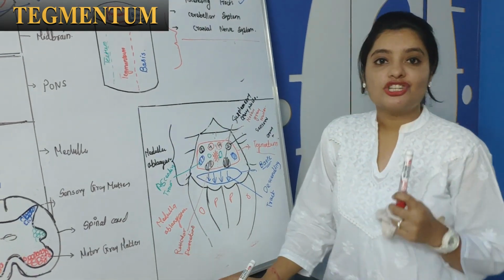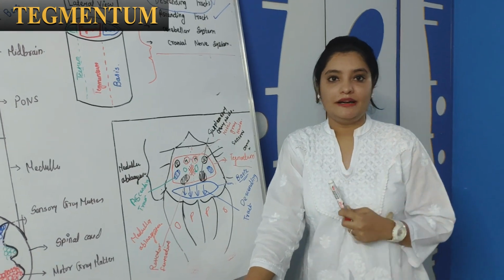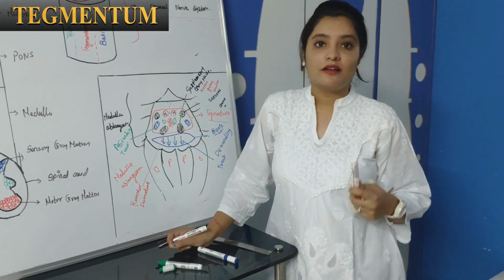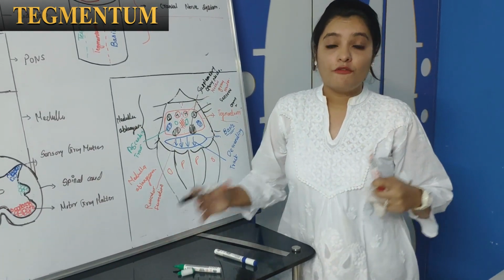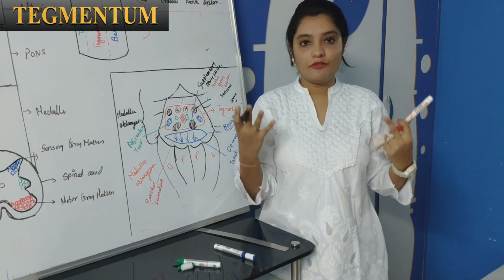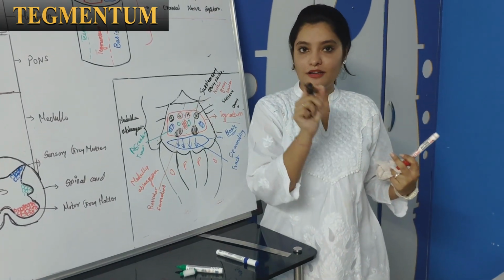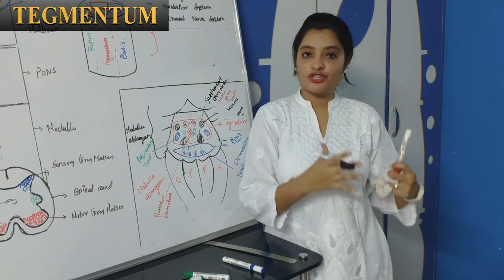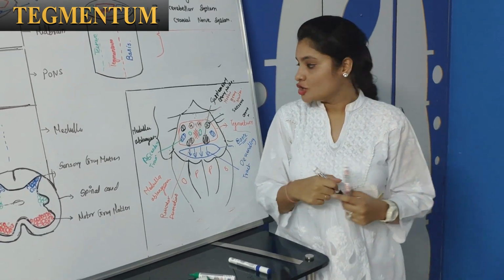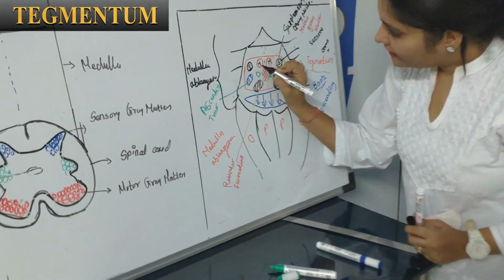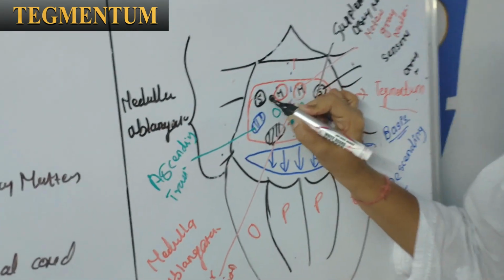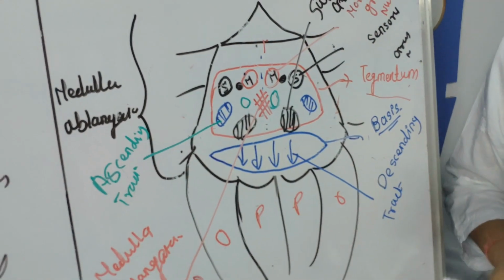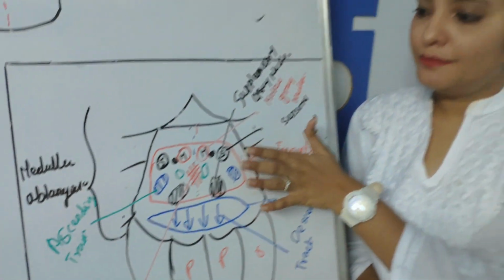Apart from this, the special type of neurons are situated in tegmentum, and they are called as branchial arches. These branchial arches are an embryological part from which the special structures of head and neck arise. So here, along with the medial neurons, the branchial arches are situated. Okay, so this is all about the tegmentum part of the brainstem.